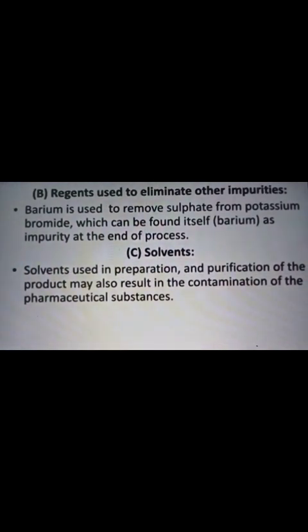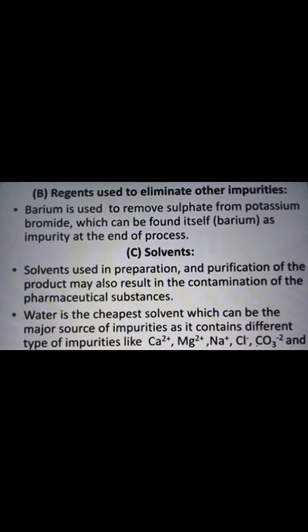The third manufacturing impurity is solvents. Solvents used in the preparation and purification of the product may also result in contamination of the pharmaceutical substance. For example, water, ethanol, methanol. These are the solvents, and various types of impurities accumulate in them. Tap water, demineralized water, distilled water. Distilled water is the best solvent, but very costly.